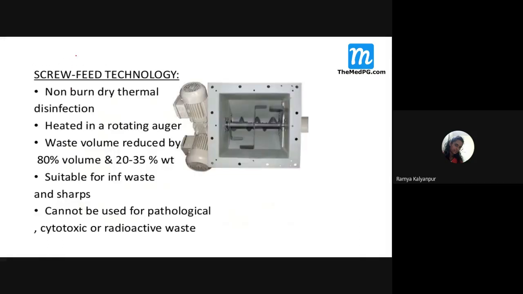Next, another type of biomedical waste disposal is screw feed technology. Have you all seen this, students? Screw feed technology? Okay, just remember it is a non-burn dry thermal disinfection. So have you all seen this big mortar mixing or cement mixing outside on the road? One big rotary cleaner will be there. You put all the cement and small pieces of stones, and it will rotate. That auger machine we call it, no? A-U-G-E-R. Yes, it is the same thing like this only.